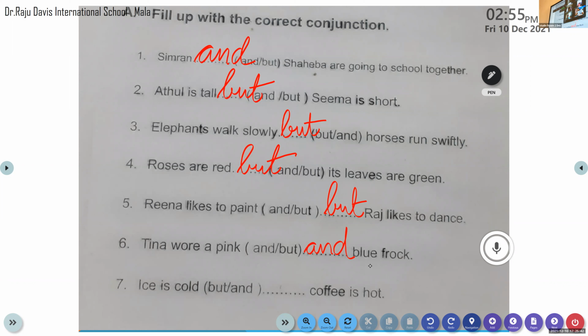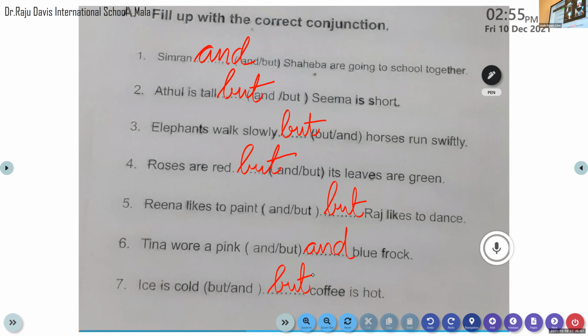Ice is cold. We know about ice. Ice is very cold, but coffee is hot. So we have to use and or but there. But, very good.